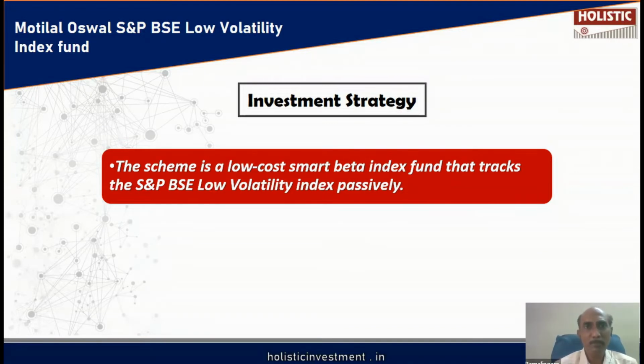This fund invests in this low volatility index in the same proportion given in the index, in all the stocks in the index. So they will invest in all the stocks in the same weightage given in the index. Because it's investing in low volatile stocks, this fund may be an opportunity for investors to invest in a low cost smart beta index.